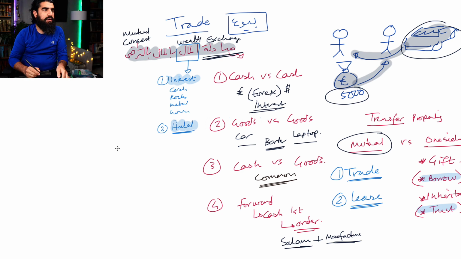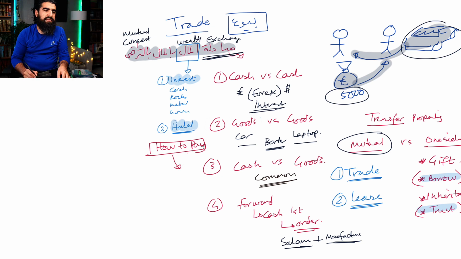Now, when it comes to the payment, the mal, there's an important thing that we need to understand. There are actually four ways you can pay for this. So how to pay.